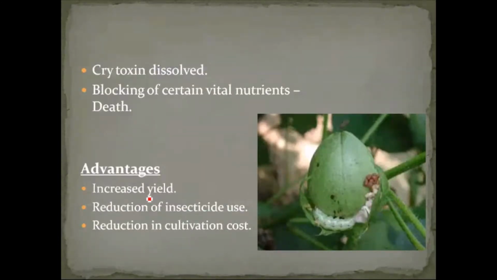And the third one: for the application of chemicals, pesticides or insecticides, we are spending a large amount. Okay, so if we naturally develop resistance, there is no use of insecticides, so there is no need to spend money. So the cost of cultivation is slowly reduced because of production of transgenic plants. So yield can be increased, insecticide usage reduced, and the last one is reduced cultivation cost.